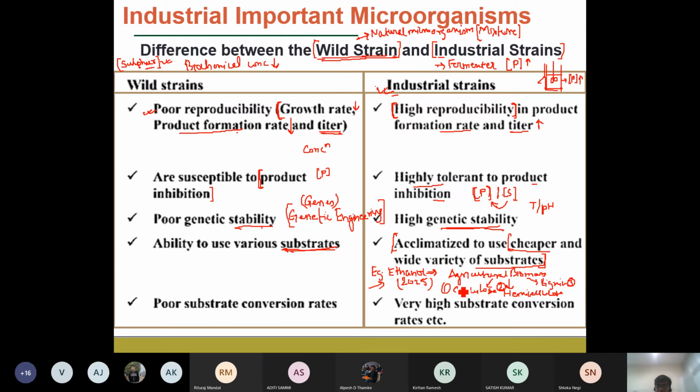And how is it being done? This agricultural biomass containing cellulose, hemicellulose, and lignin is hydrolyzed. So what is hydrolysis? Hydrolysis is a process in which the longer chains are broken down. If you see this cellulose molecule, we know it is a polymer. That means it is made up of a long chain of glucose.